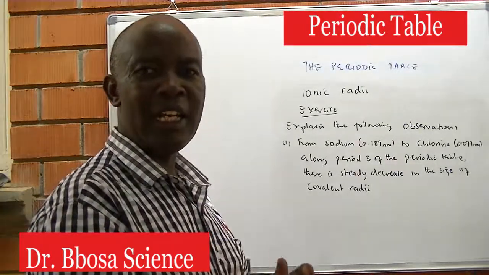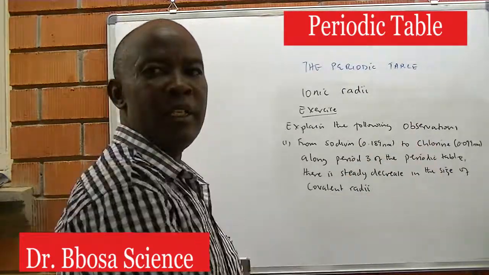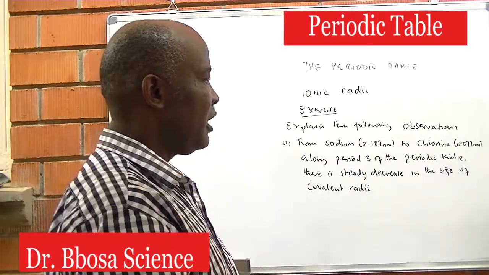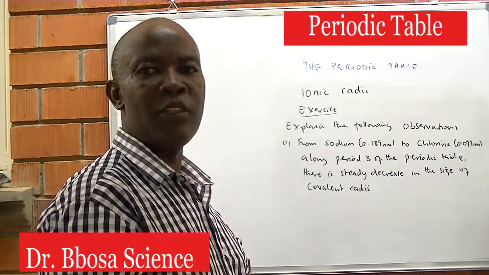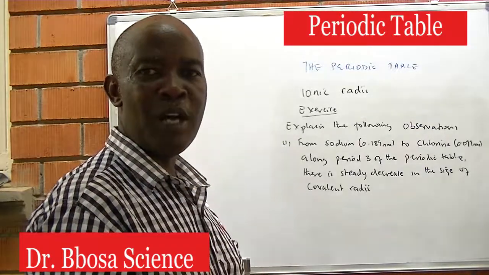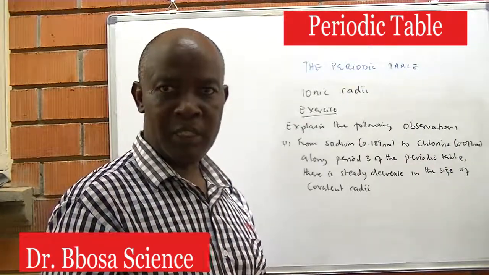Both nuclear charge and screening effect increase from sodium to chlorine, but the increase in the nuclear charge exceeds the increase in the screening effect, leading to high attraction to the valence electrons.